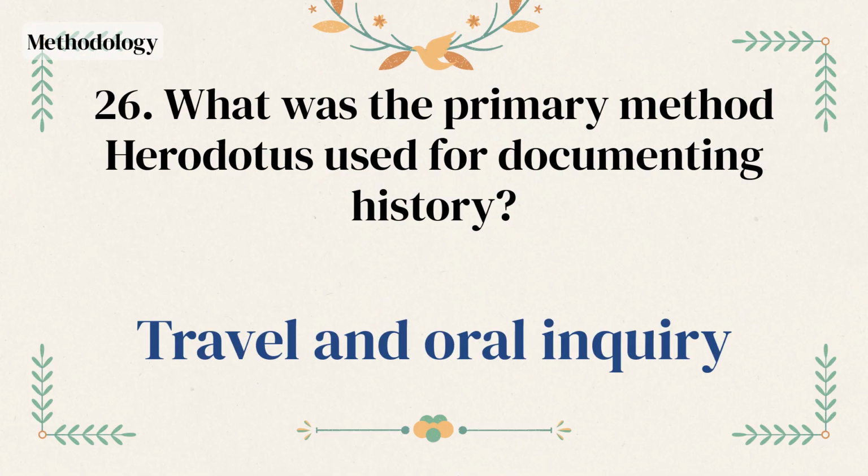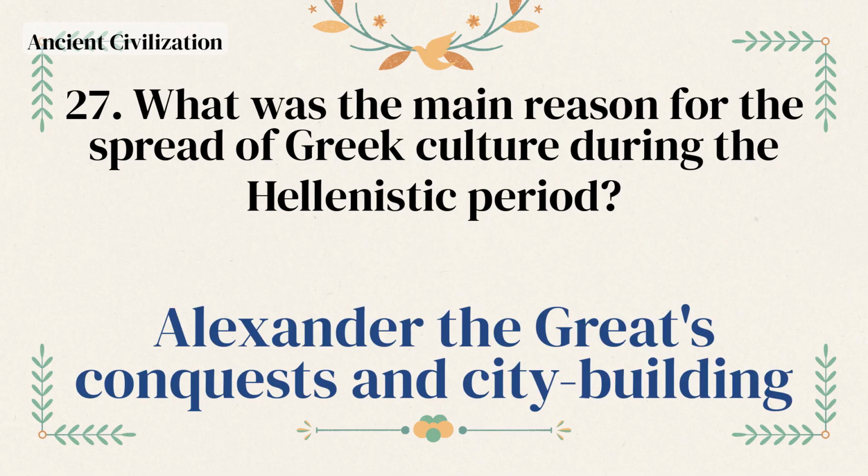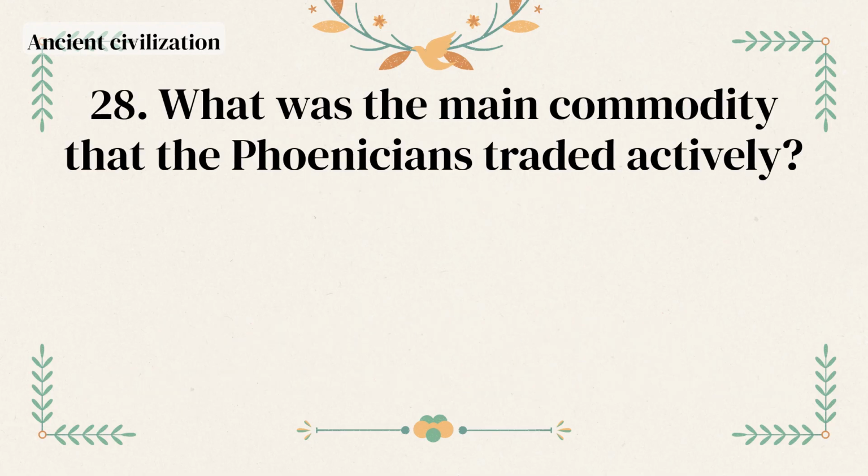Travel and oral inquiry. What was the main reason for the spread of Greek culture during the Hellenistic period? Alexander the Great's conquests and city building. What was the main commodity that the Phoenicians traded actively?